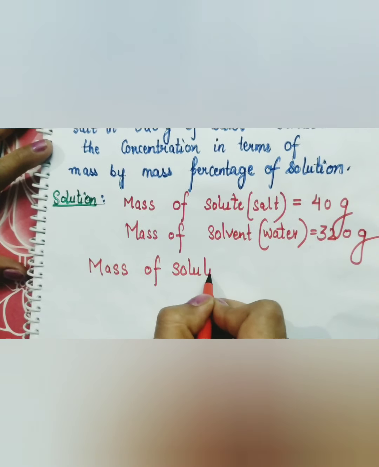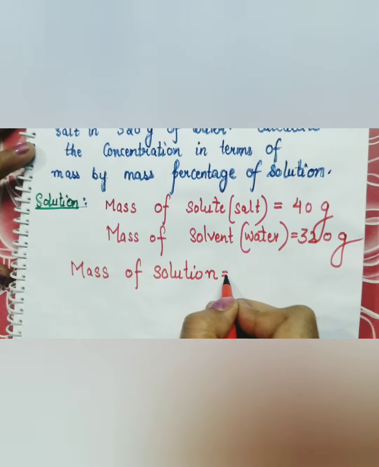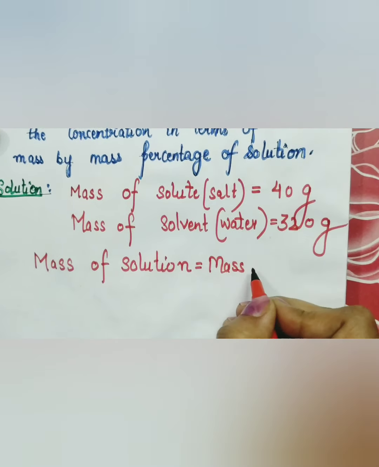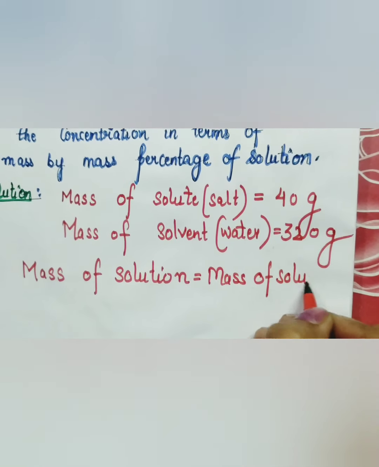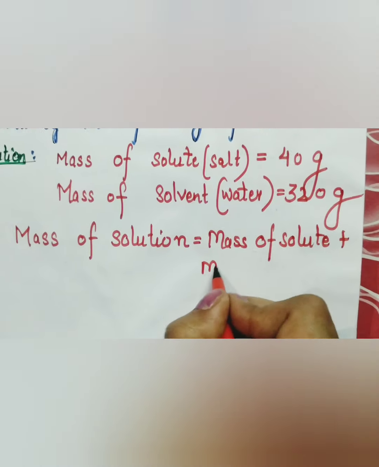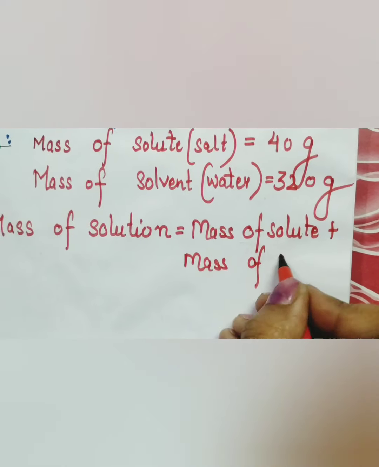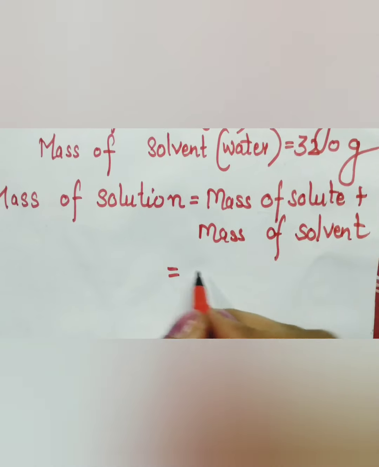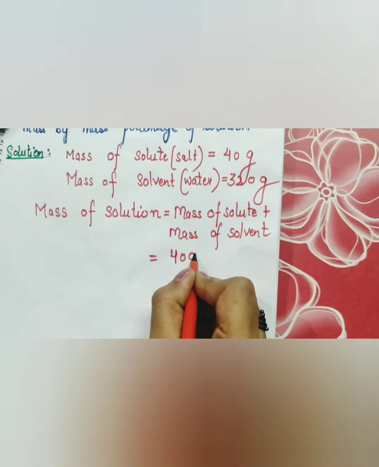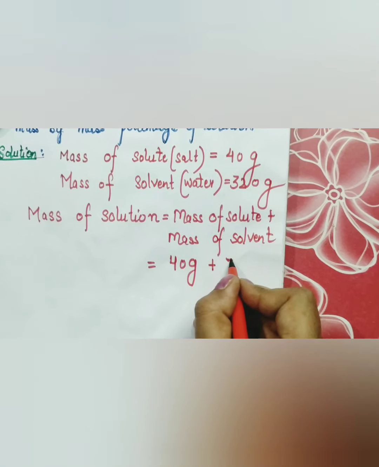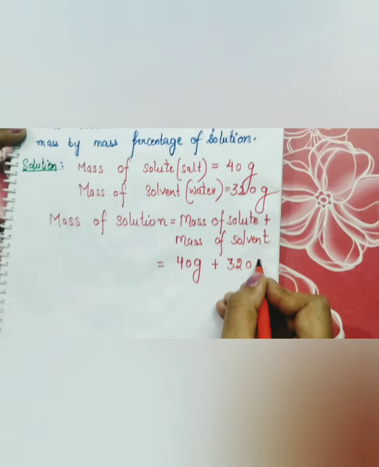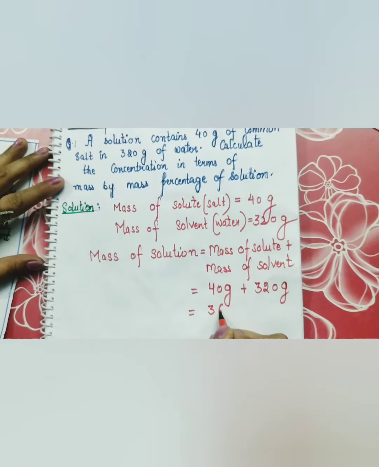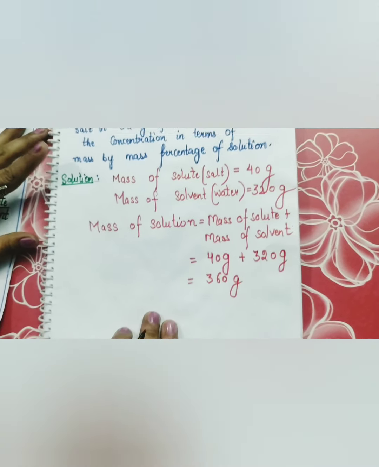As we know, solution is made up of solute and solvent. So mass of the solute plus mass of the solvent. Mass of the solute given in the question is 40 gram and the mass of the solvent is 320 gram. So after the addition it comes out to 360 gram.